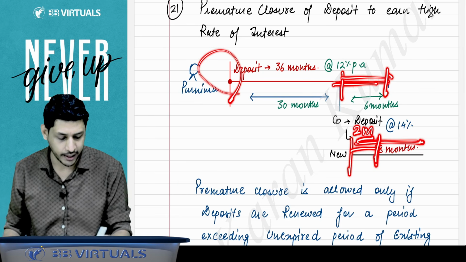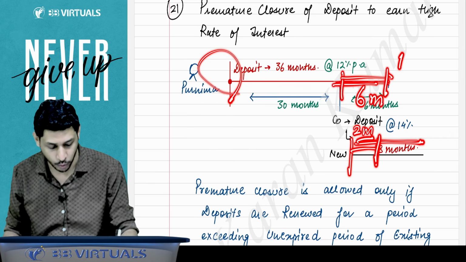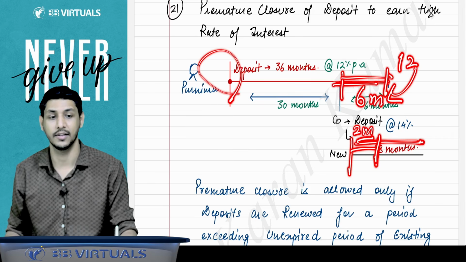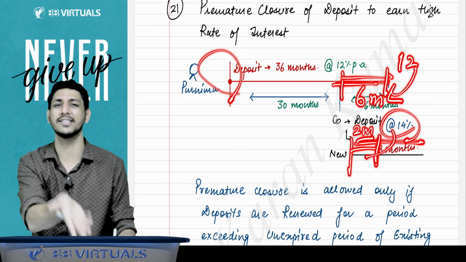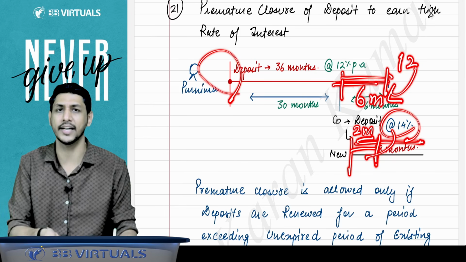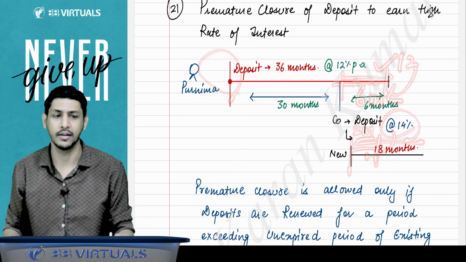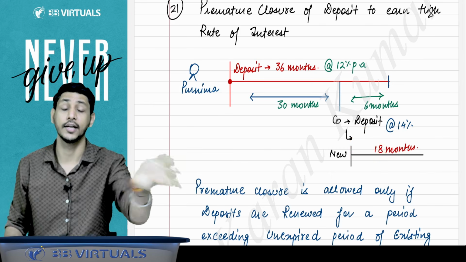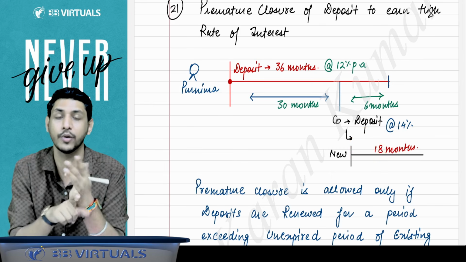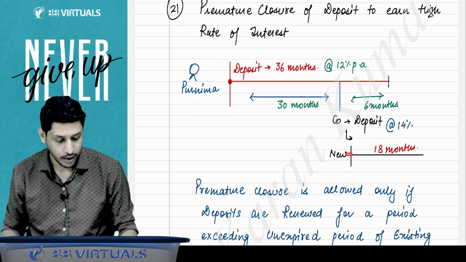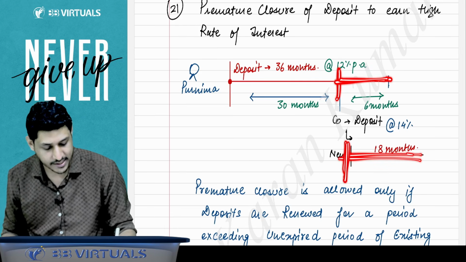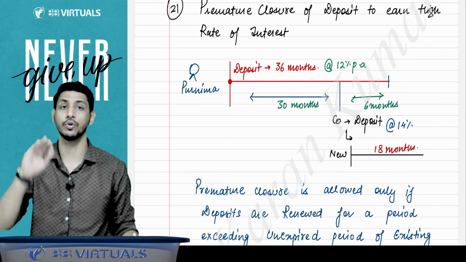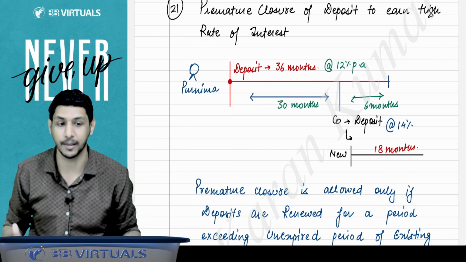Now Purnima is thinking, here she could have earned 12% for 6 months, and she wants to say, no, I want to earn 14%. But it is only 2 months, na. Why are you switching it? You could have earned better here only. So why are you switching? So switching is allowed, but only and only when the tenure of the new deposit is more than the remaining tenure of the existing deposit.